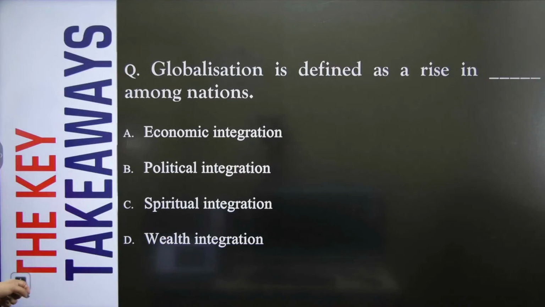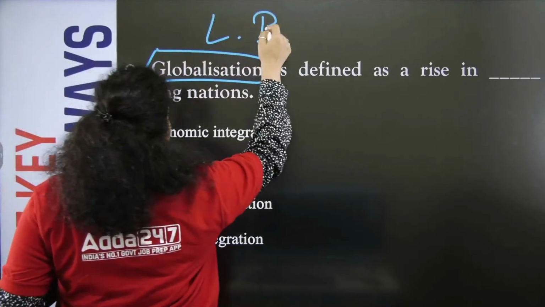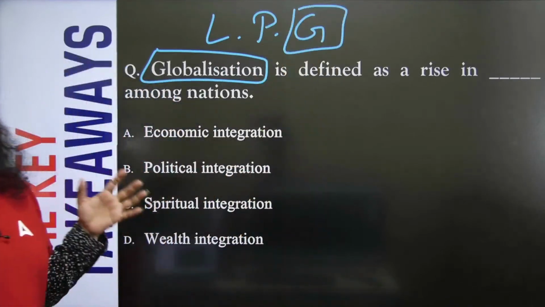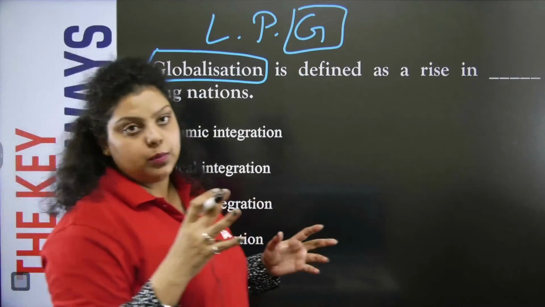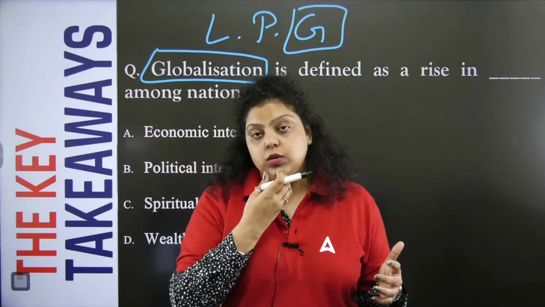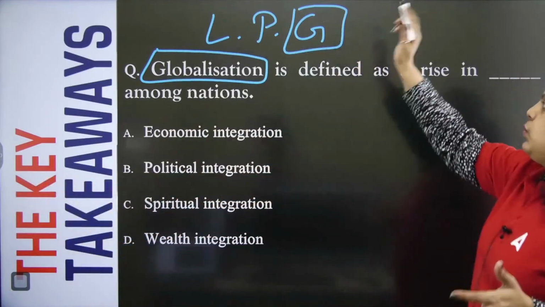So if we talk about globalization, I have explained globalization unlimited number of times. Globalization is a part of the new economic reform, that is LPG. G stands for globalization, and it means to link the Indian economy with the world economies. When we start linking the Indian economy with the world economies, that is known as globalization.